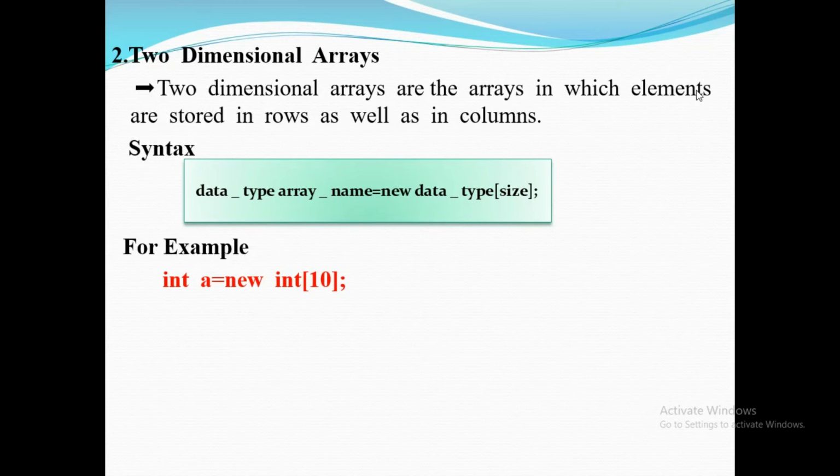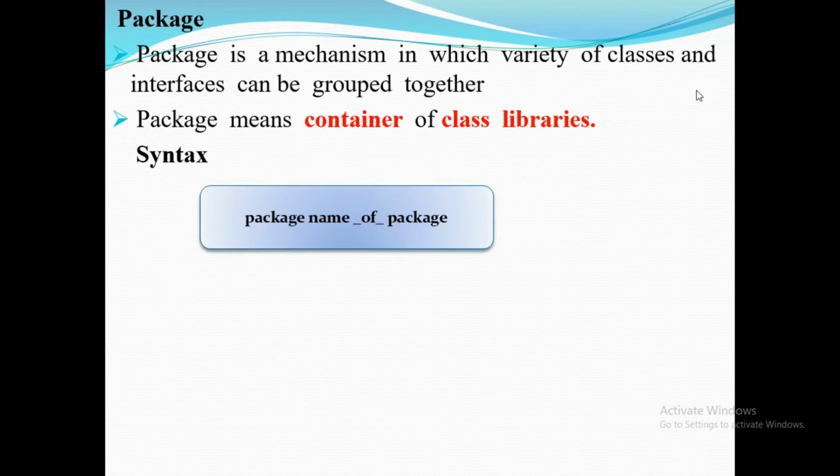Then two-dimensional array. Two-dimensional arrays are arrays in which the elements are stored in rows as well as columns. So the syntax: data type, array name equal to new data type of size. For example, int a equal to new int of 10. So the size is 10.